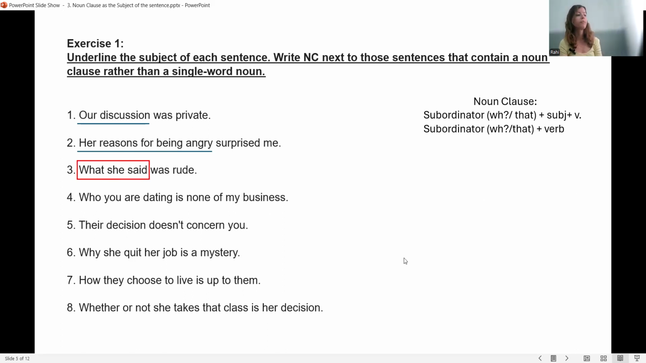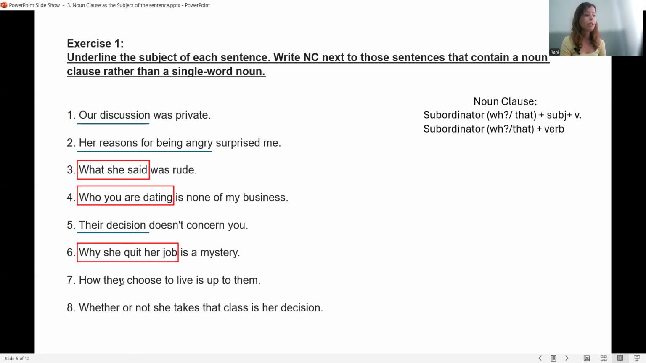Look at number 4. Who you are dating is none of my business. It is none of my business. Who is a WH question word, right? So that's the subordinator. After that, I have a subject and then the verb. So this is a noun clause. Number 5, their decision doesn't concern me. Here I have a single word noun, not a noun clause, because it doesn't include the subordinator, so it doesn't follow this formula.